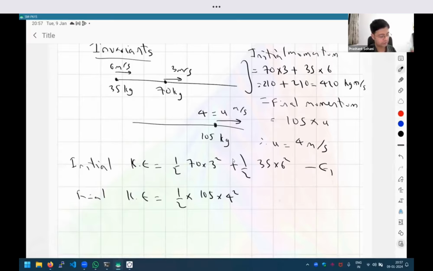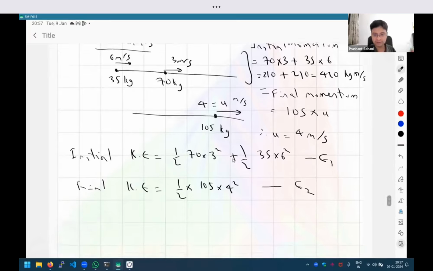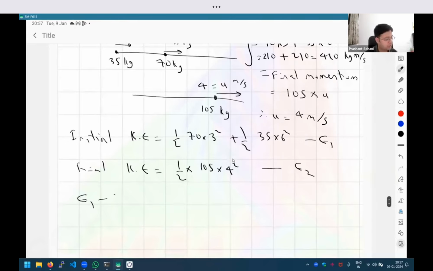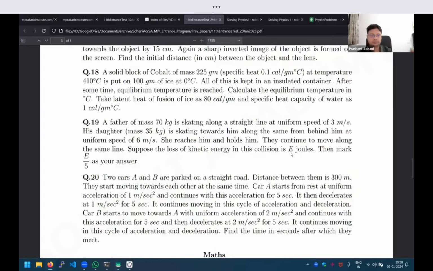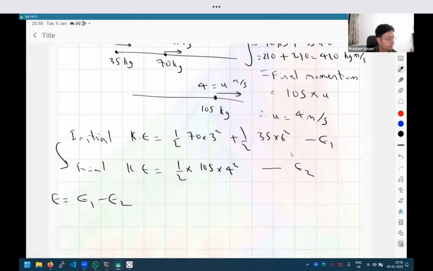So this is the initial energy and the final energy, and we have to find how much energy was lost. So E1 minus E2 is what we have to find, right? That is what is given as this capital E, right? So this is the value we want to calculate. In fact, this equation does not have any variables at all. Everything is known. Yes, Manisha?